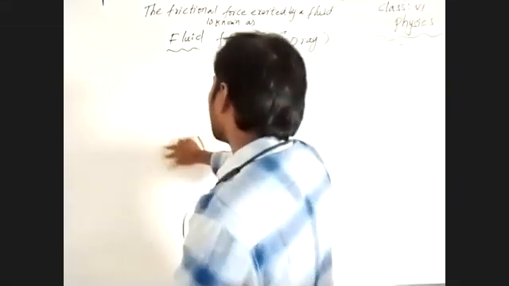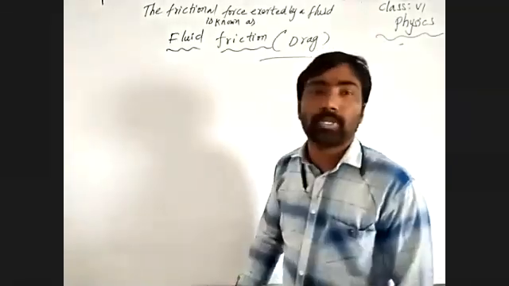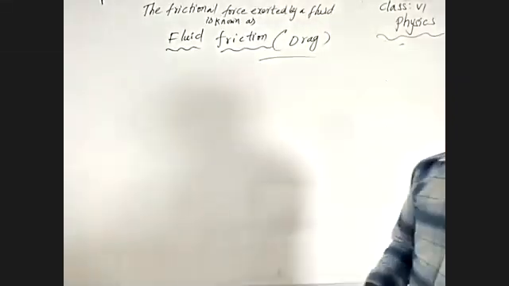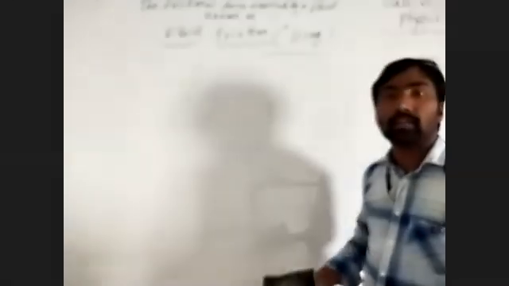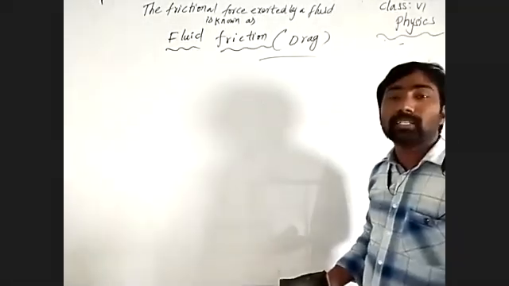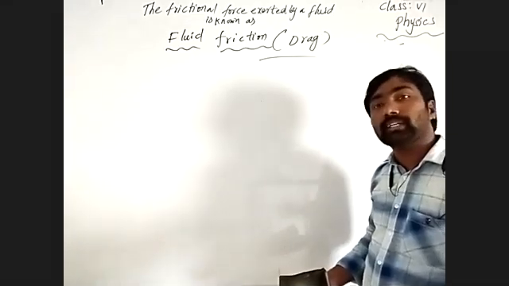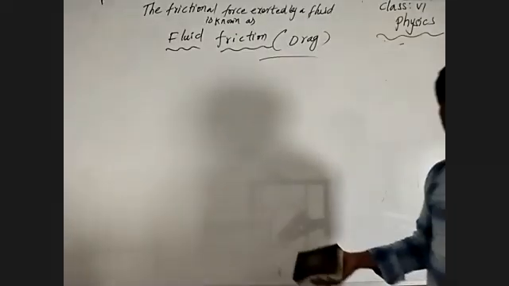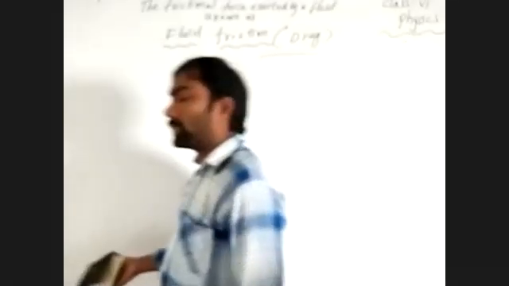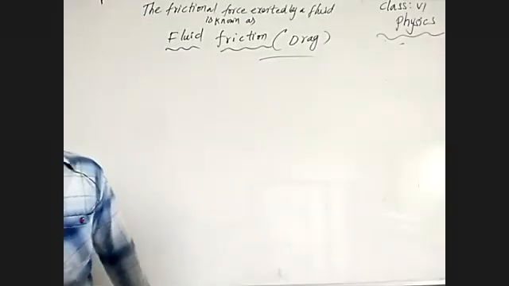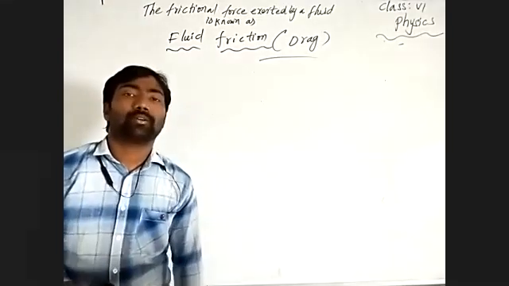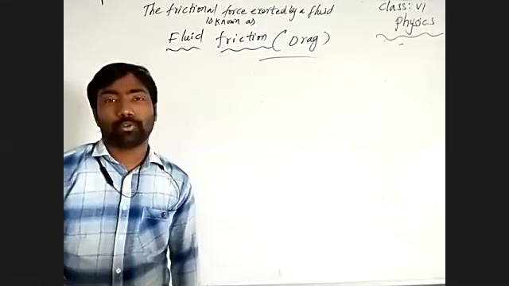To increase the speed, we need to utilize more fuel. So more friction is exerted by the fluid. To avoid the fluid friction, they prepare a particular aerodynamic shape.